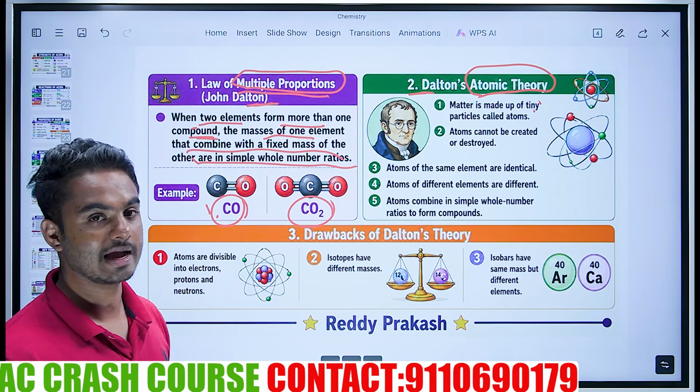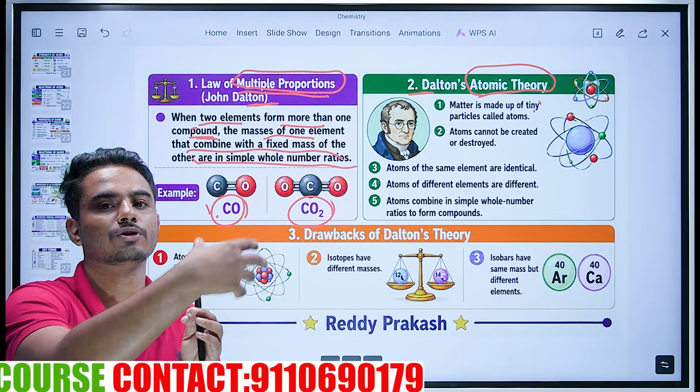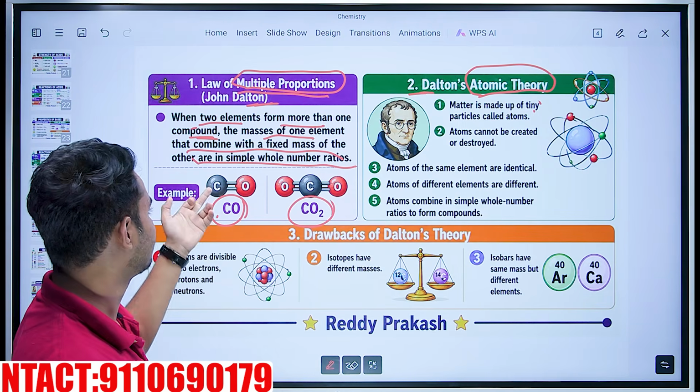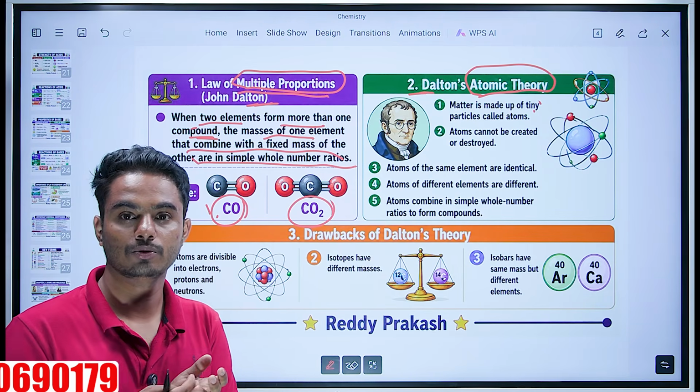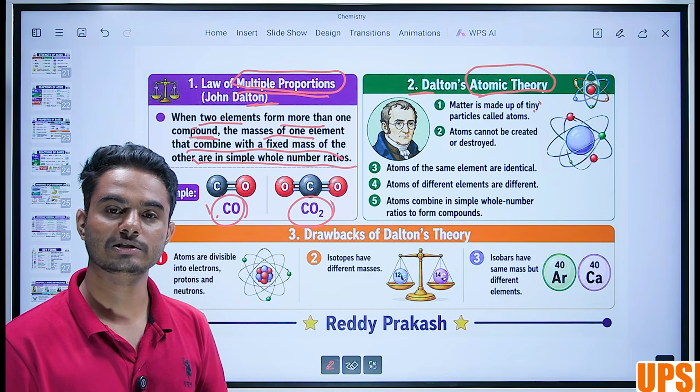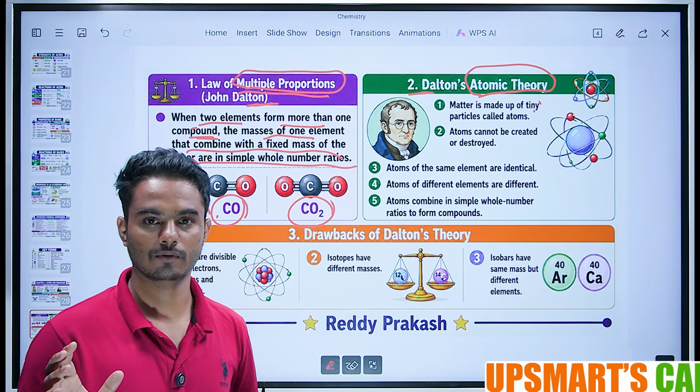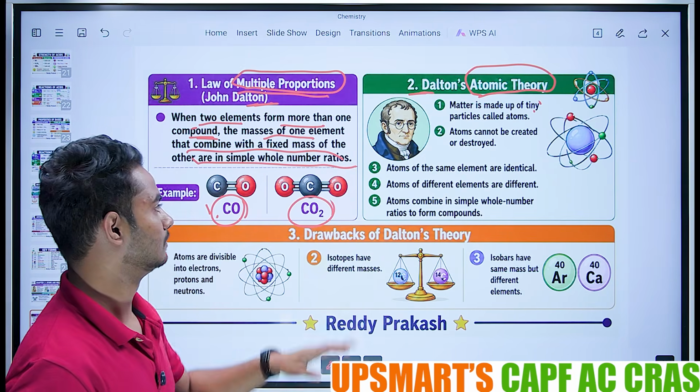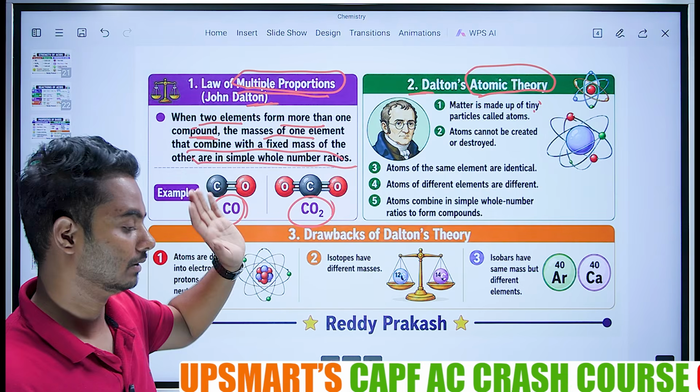When two elements have an ability to form multiple types of compounds, the mass of the first element in proportion to the mass of the second element will always be a whole number. It will always be a whole number. This was given by John Dalton.